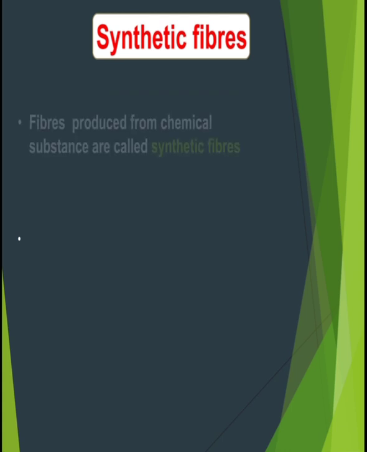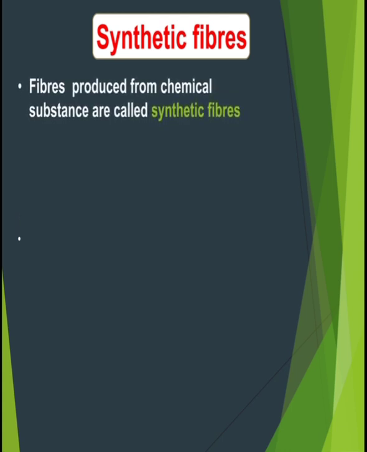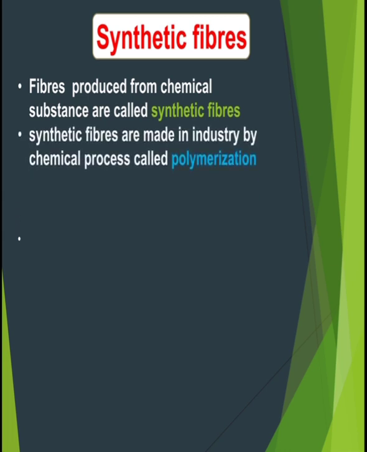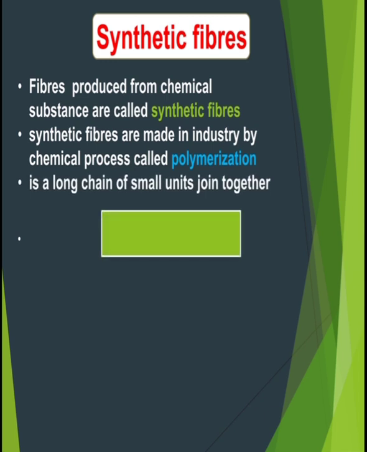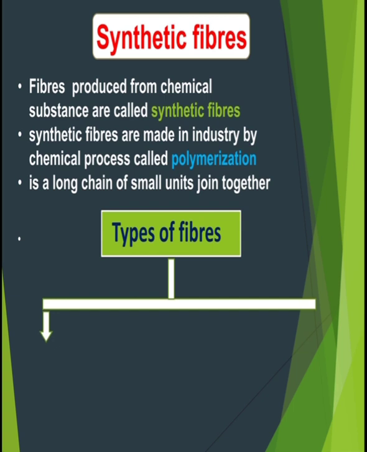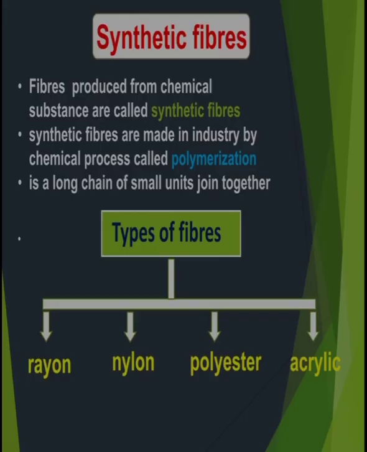Now synthetic fibers. Fibers produced from chemical substances are called synthetic fibers. Synthetic fibers are made in industry by a chemical process called polymerization. It is a long chain of small units joined together that makes the synthetic fibers. Types of fibers: there are four types of fiber, rayon, nylon, polyester and acrylic.